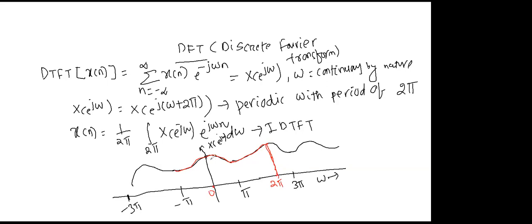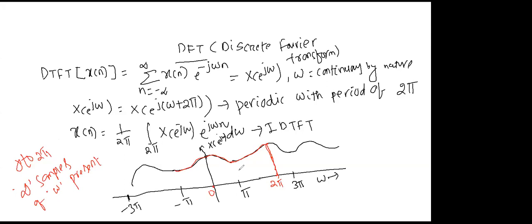Since it is continuous by nature, we can say that in between 0 to 2 pi, infinite samples of omega are present. Yes or not? Why? The main reason is omega is continuous by nature. Since it is continuous, you can take any interval, and there are an infinite number of samples present.